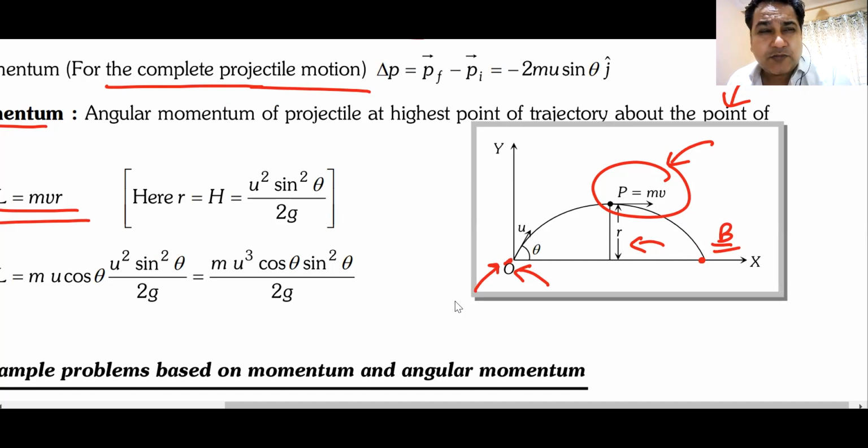What is the angular momentum? This R, as you can see, is maximum height. What will be the angular momentum at point B with respect to the point of projection? Is the question clear to everyone?